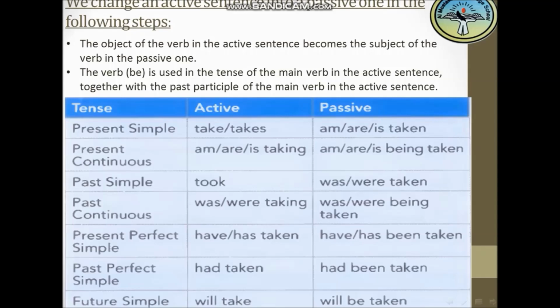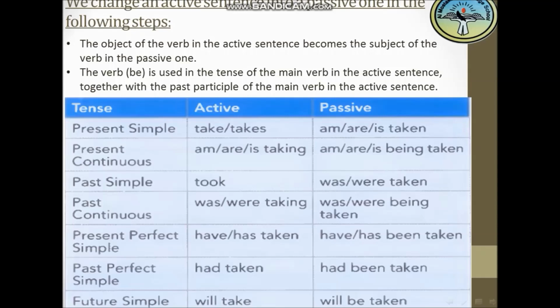We have three tenses that don't have passive form. They are the present perfect continuous and the past perfect continuous and the future continuous.